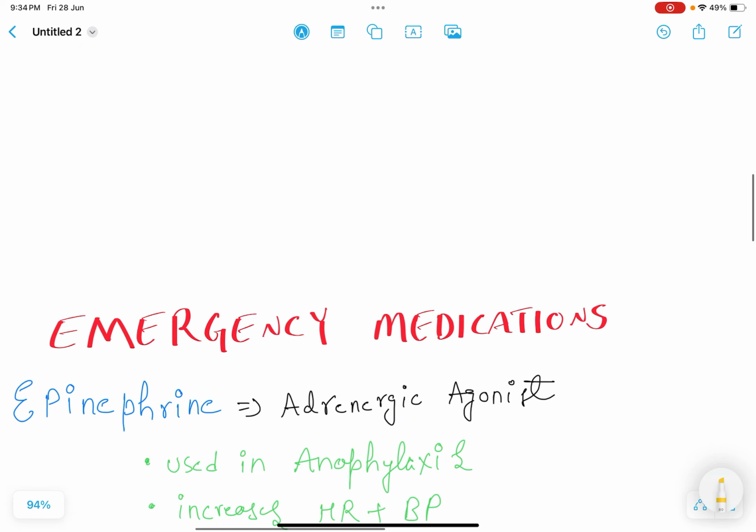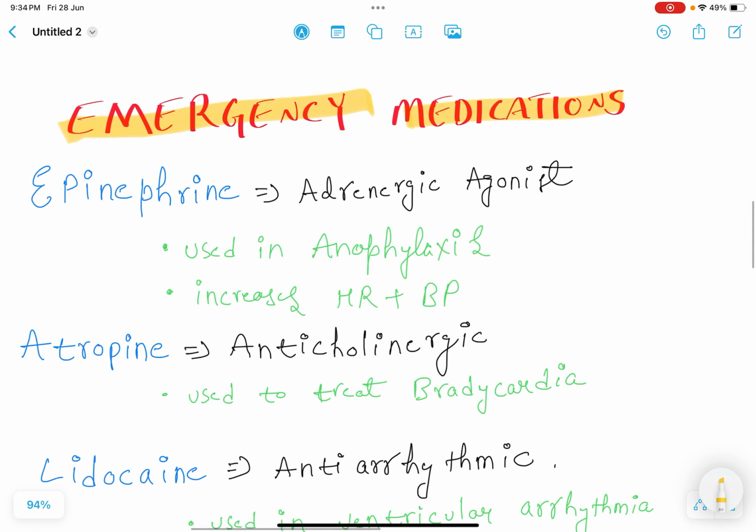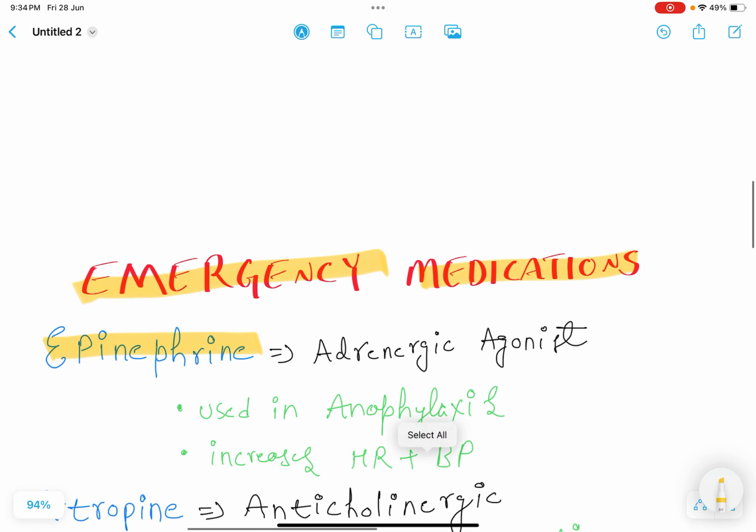So let's start with the emergency medicines. The first one is epinephrine. It is an adrenergic agonist. It is prescribed in anaphylaxis. It increases heart rate and blood pressure.